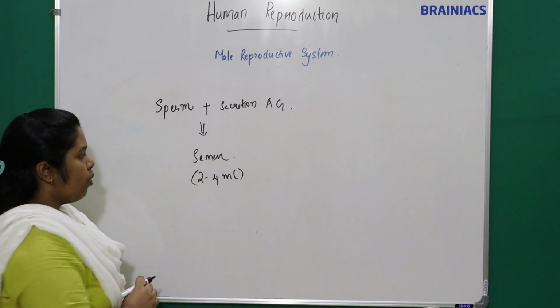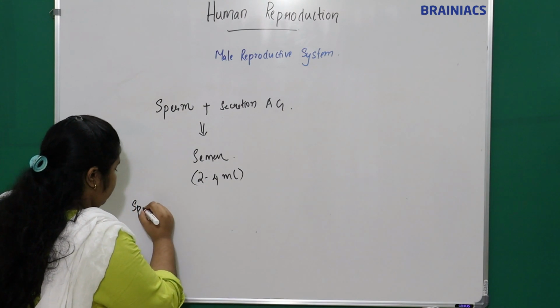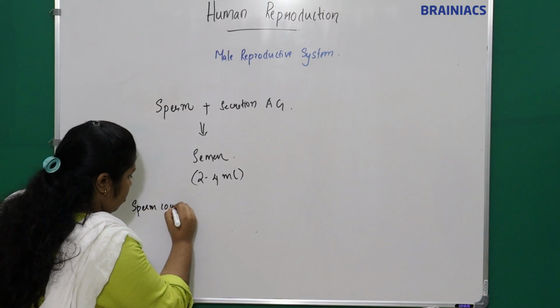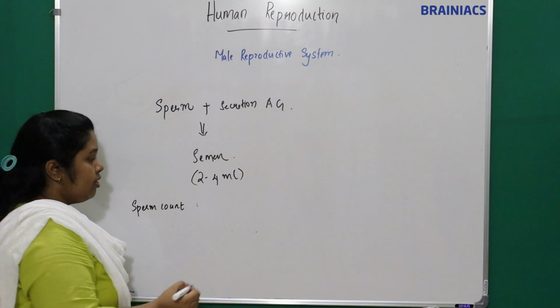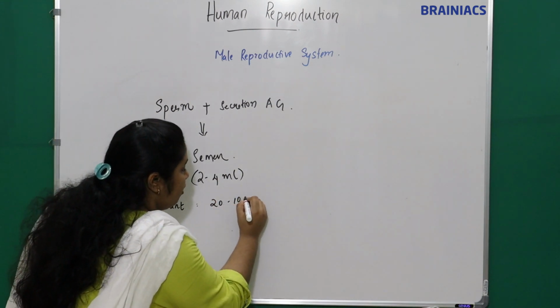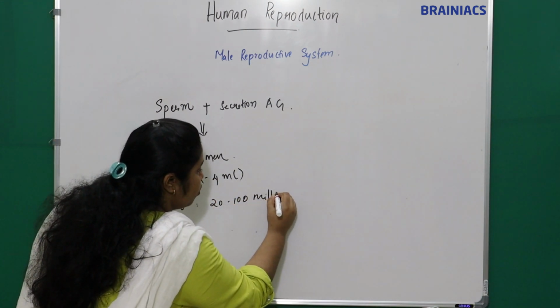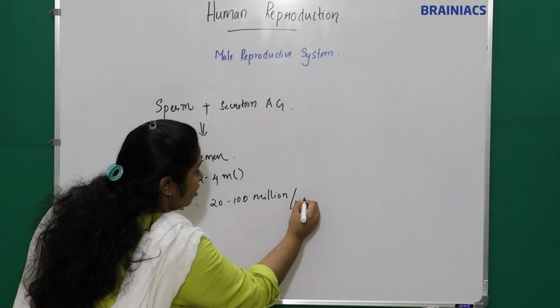And what will be the sperm count in semen? The sperm count is 20 to 100 million sperms per ml of the semen.